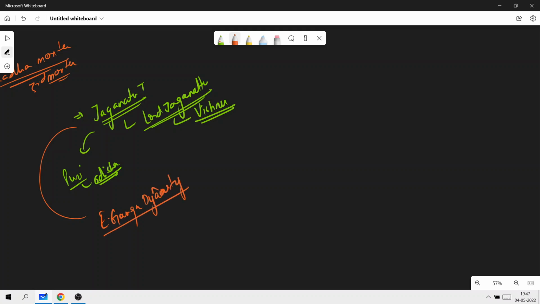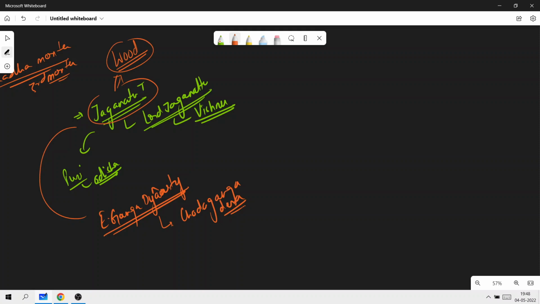Remember this: the Eastern Ganga dynasty. And what is the name of the king here? The name of the king is Chodganga Deva. Now, unlike the stone and metal icons found in most Hindu temples, the reason why the Jagannath temple is regarded as so important is because here the image of Lord Jagannath is made of wood. Please remember, very, very important.